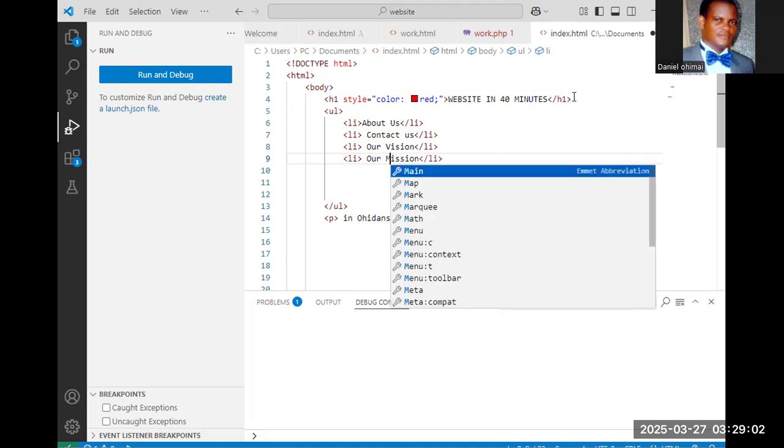So we don't create list items. Remember, these are just words, so meanwhile, they are not there. Now what I'm going to do is run this code and see how it looks. Control F5.